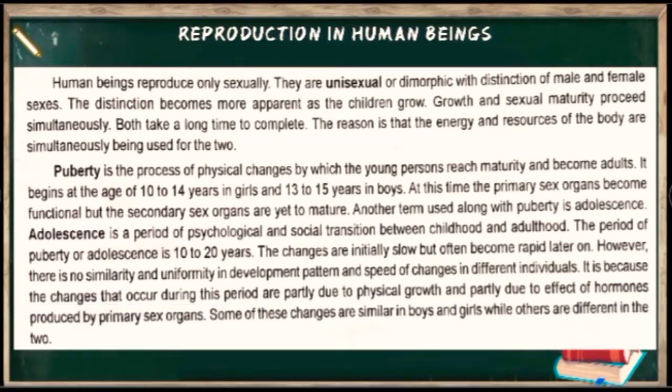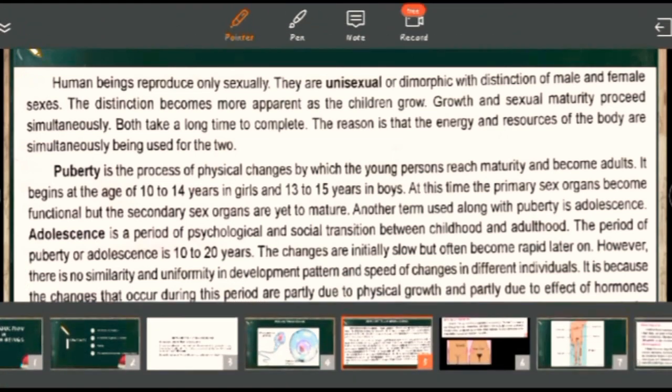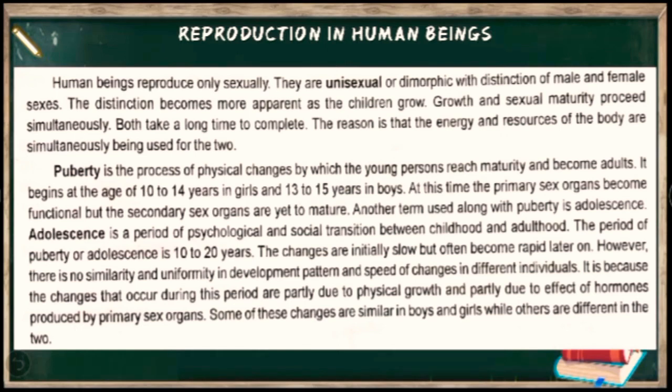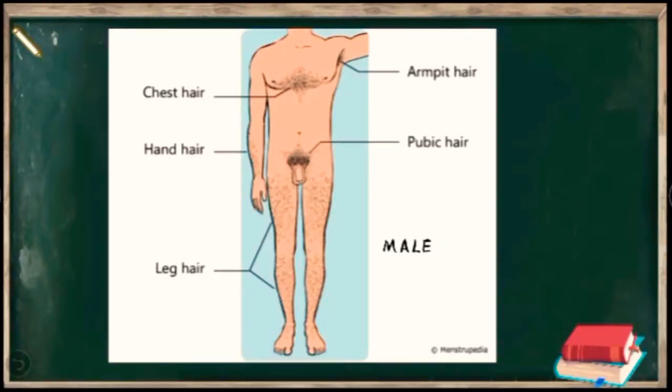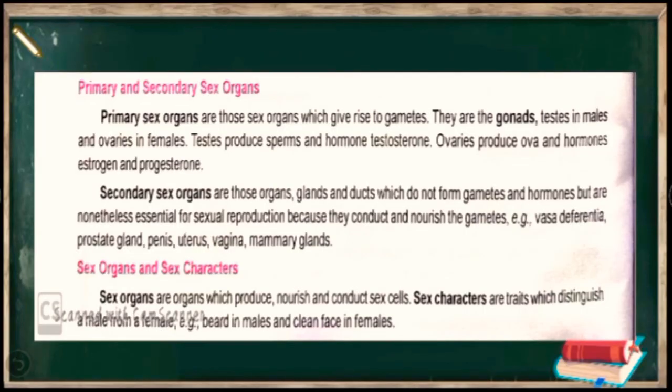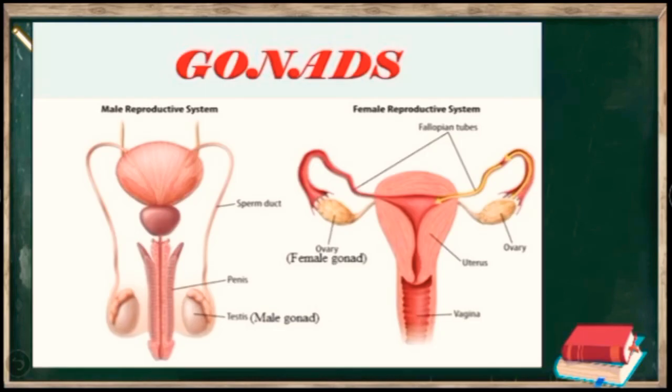Okay students, here you note one point. In this sentence we have found that while a person attains sexual maturity, the primary sexual organs become functional, and the secondary sexual organs are yet to mature. Now what is a primary sexual organ and a secondary sexual organ? The primary sexual organs are the parts which are associated with your reproductive system.